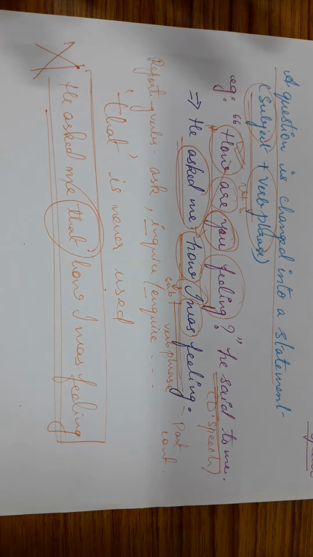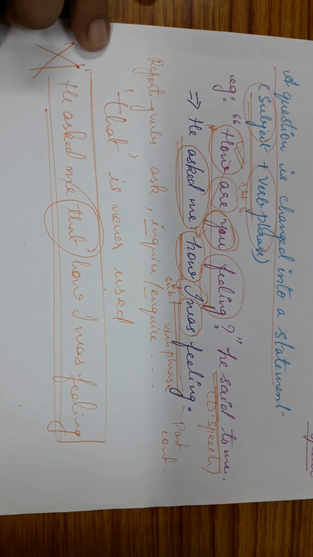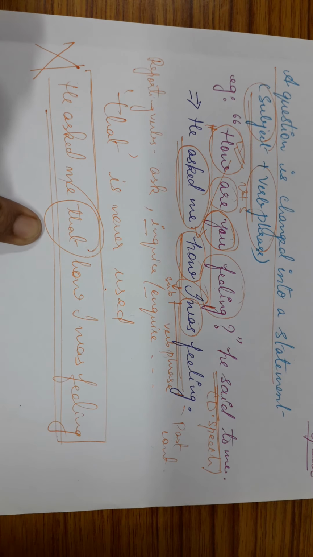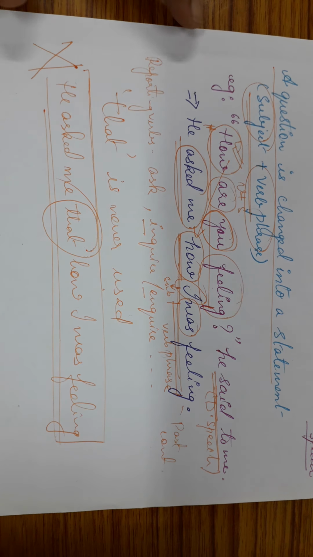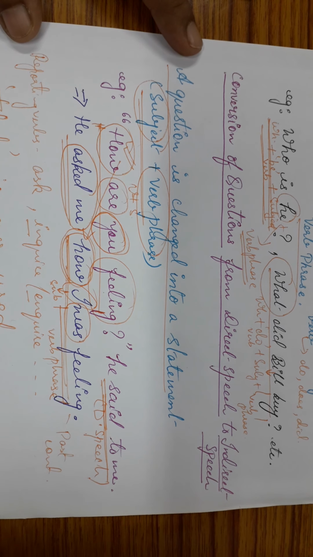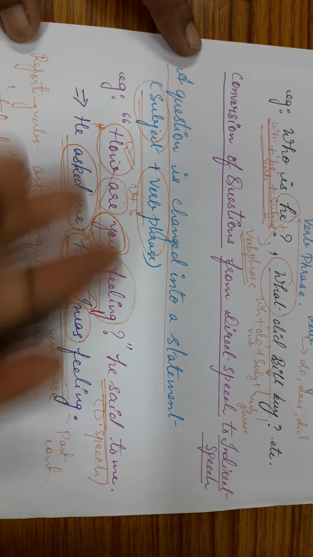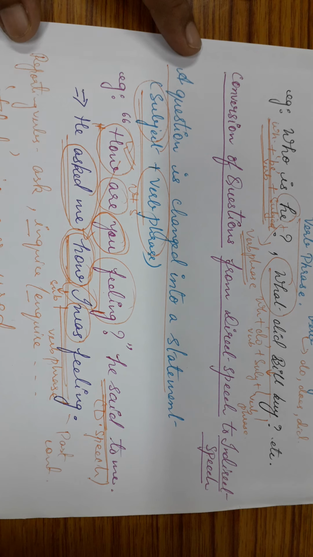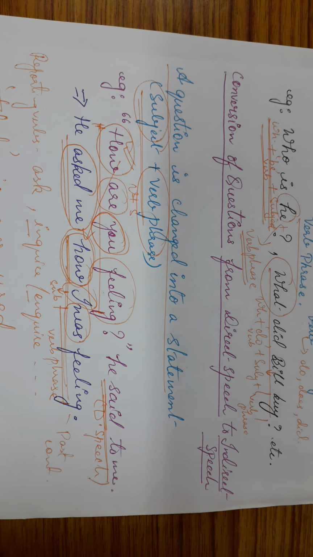Whenever we convert interrogative sentences from direct to indirect speech, we never use "that". But in place of that, what is retained? The WH question word is itself retained. And what are the other changes that we see? We see the changes of pronoun, and also we see the changes of tenses. That's very important to note. Okay. I hope you all are clear up to this.